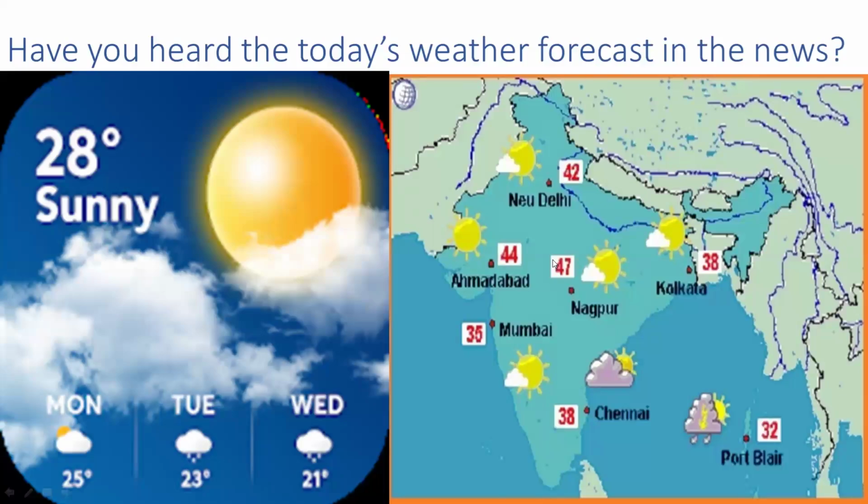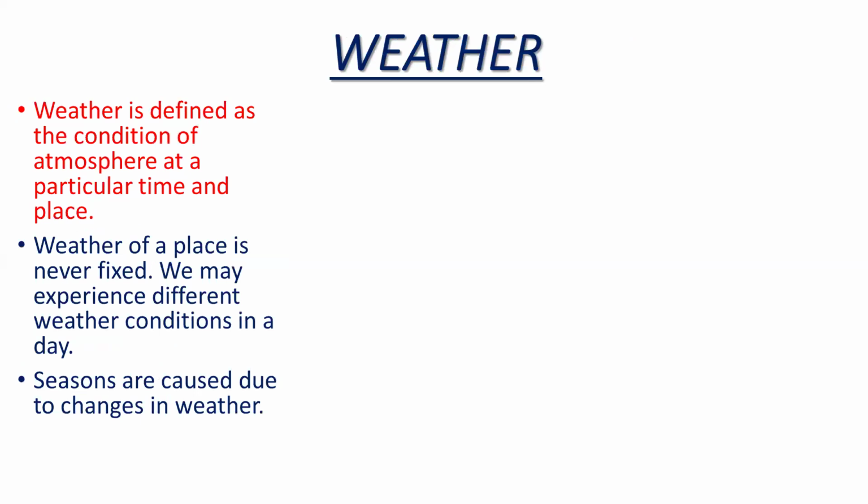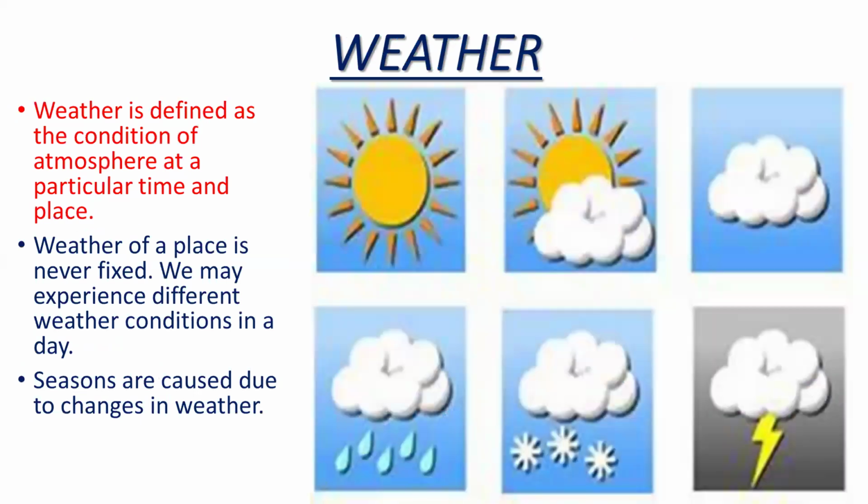Weather is defined as the condition of atmosphere at a particular time and place. It can be hot, cold, windy, rainy. So, weather of a place is never fixed. It has been seen that we may experience different weather conditions in the morning and evening. Weather affects the clothes we wear, the food we eat, and also our occupation. Seasons are also caused due to the change in the weather.